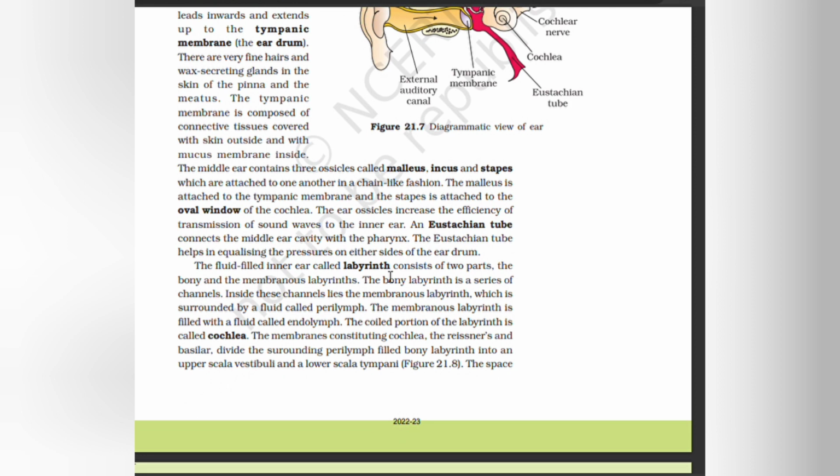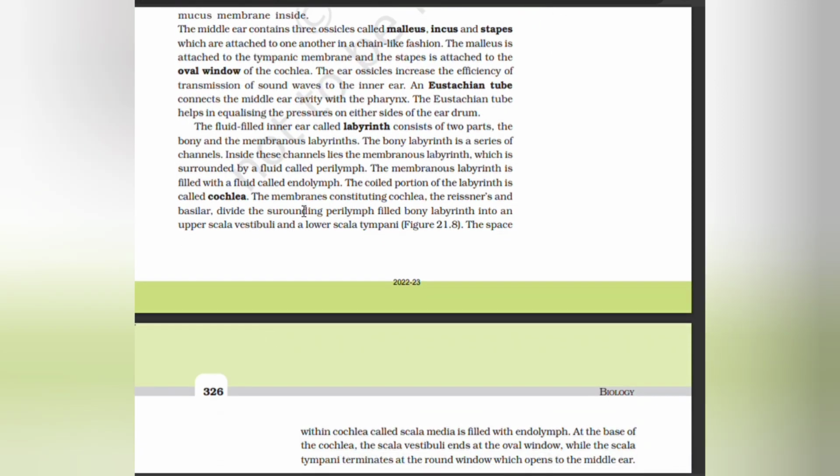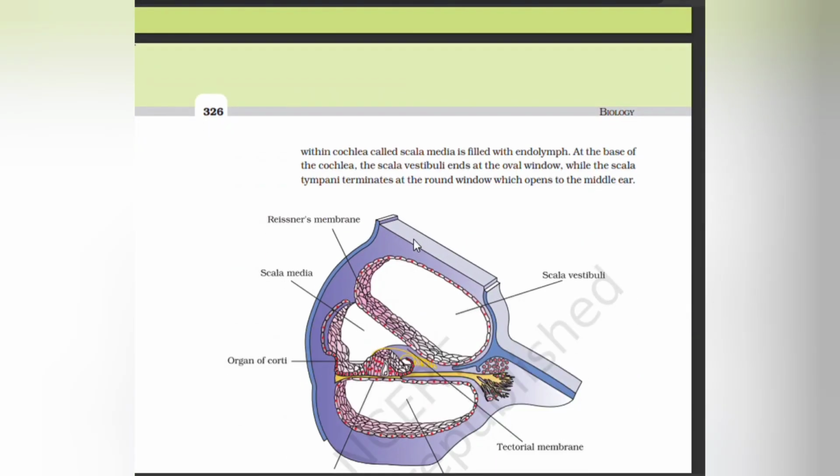The fluid-filled inner ear called labyrinth consists of two parts, the bony and the membranous labyrinth. The bony labyrinth is a series of channels. Inside these channels lies the membranous labyrinth, which is surrounded by a fluid called perilymph. The membranous labyrinth is filled with a fluid called endolymph. The coiled portion of the labyrinth is called the cochlea. The membranes that constitute the cochlea, the Reissner's and basilar membranes, divide the surrounding perilymph-filled bony labyrinth into an upper scala vestibuli and a lower scala tympani. The space within the cochlea called scala media is filled with endolymph.